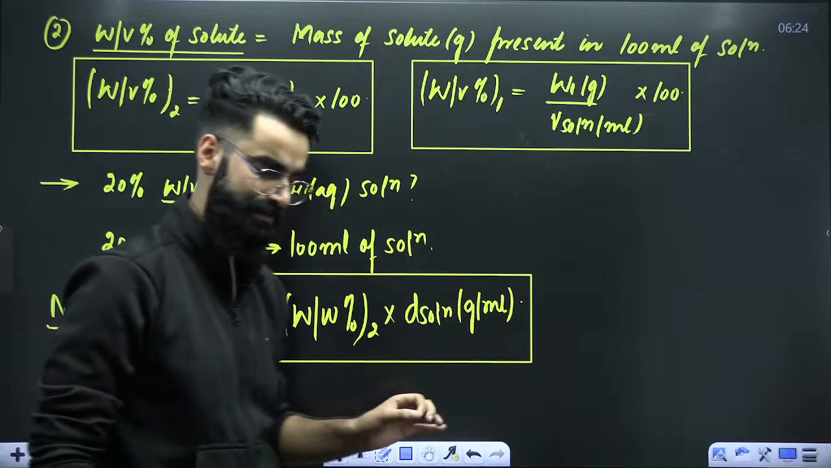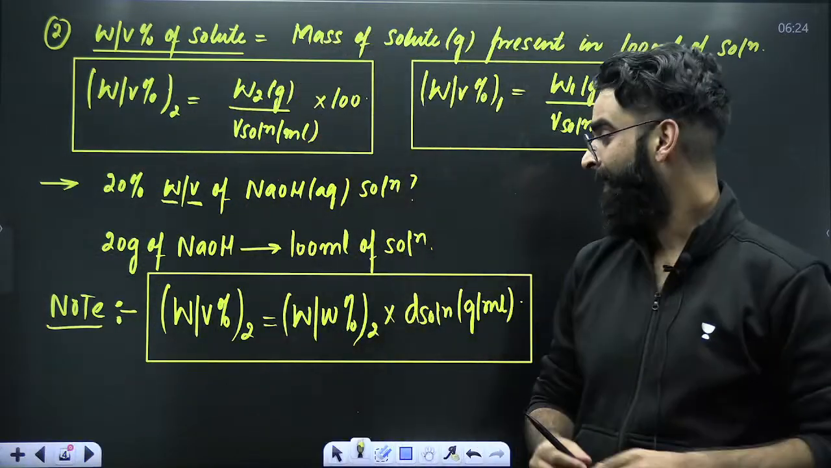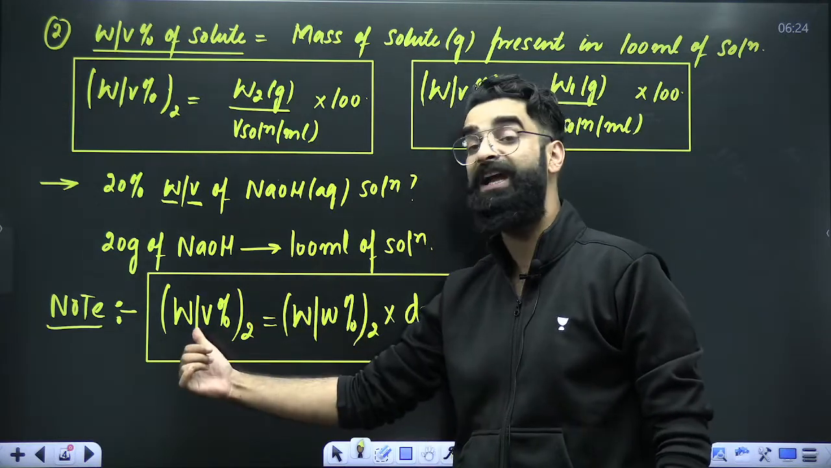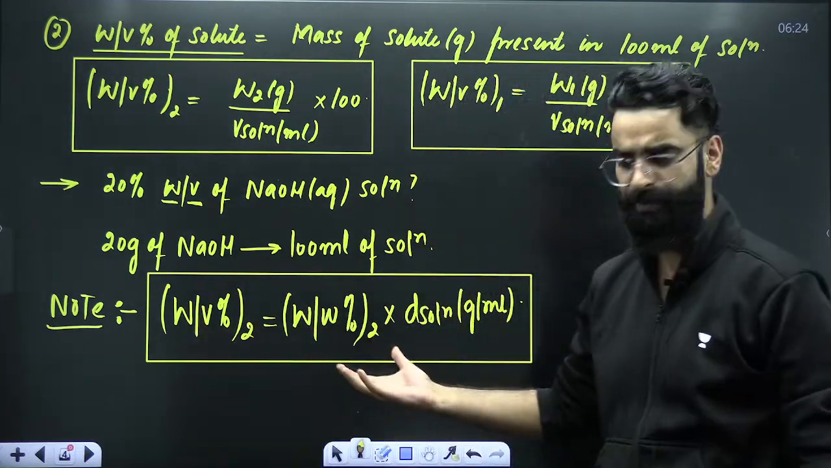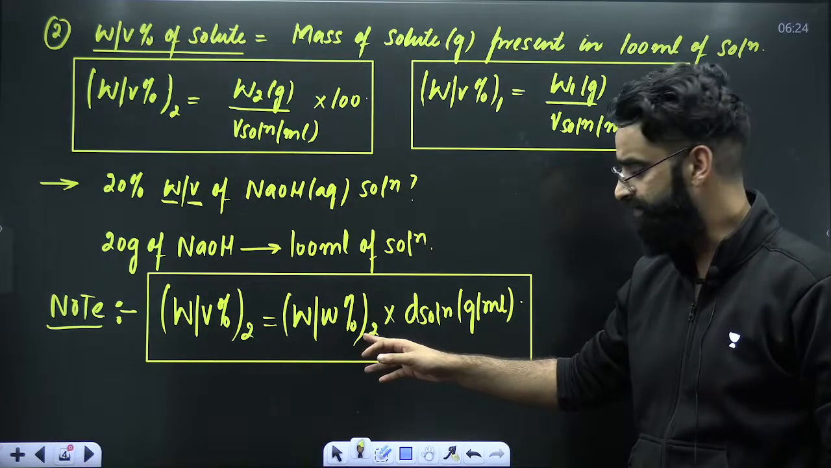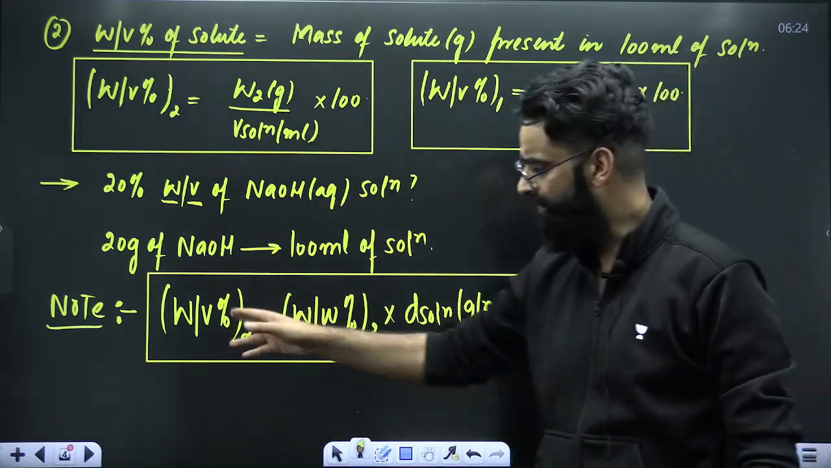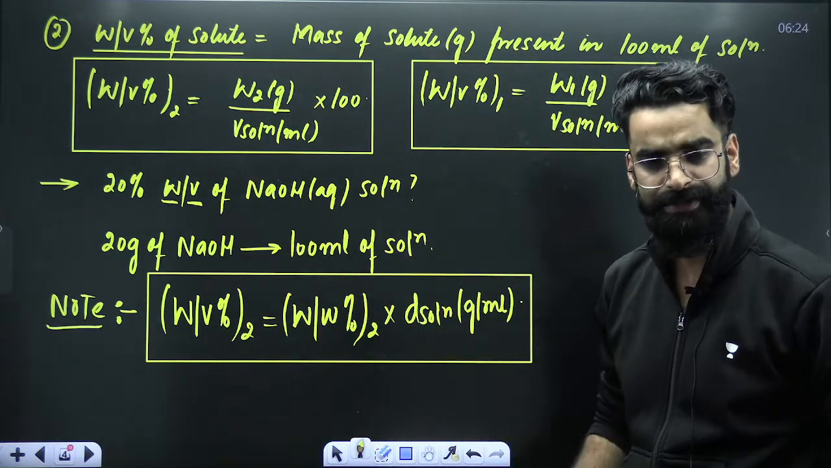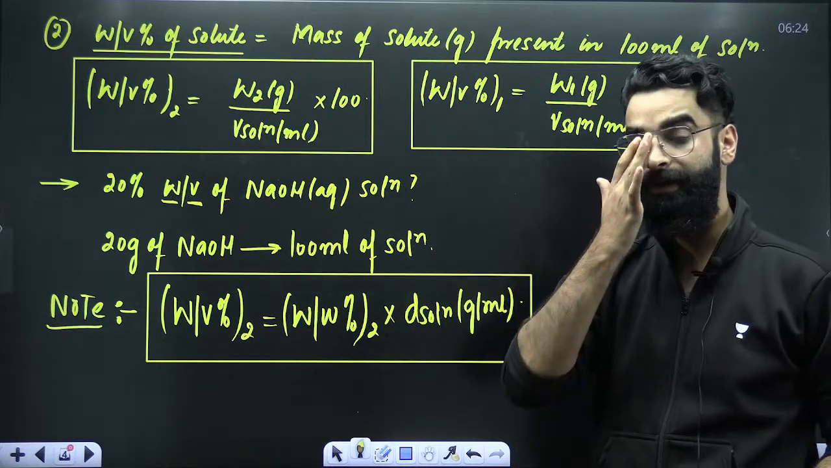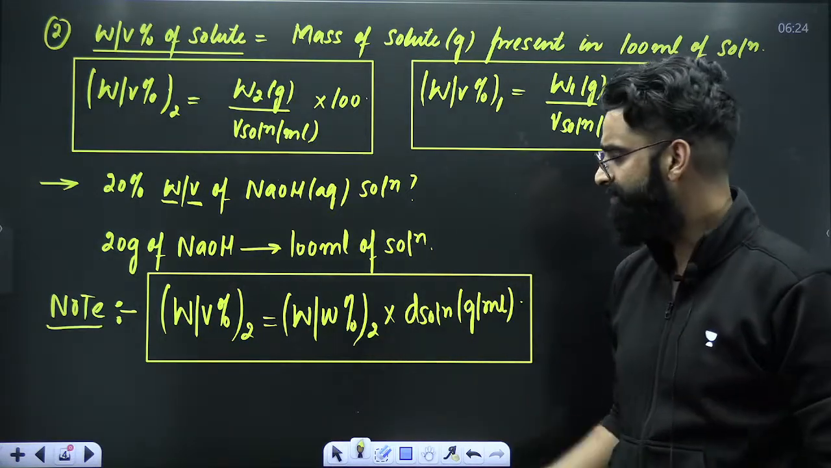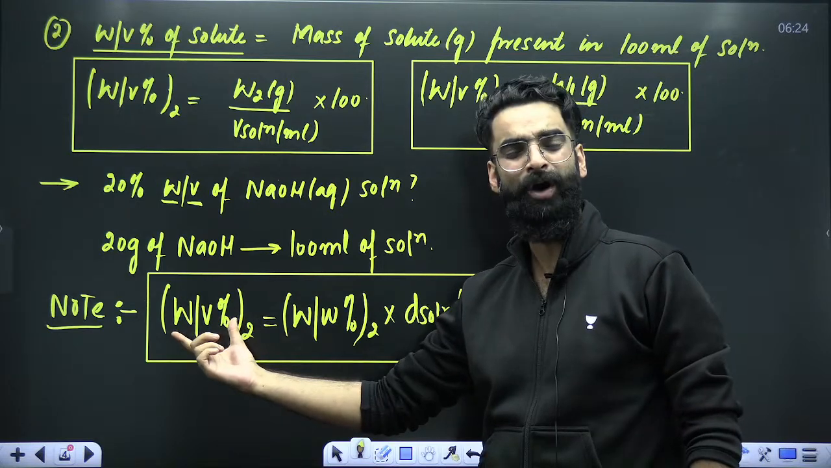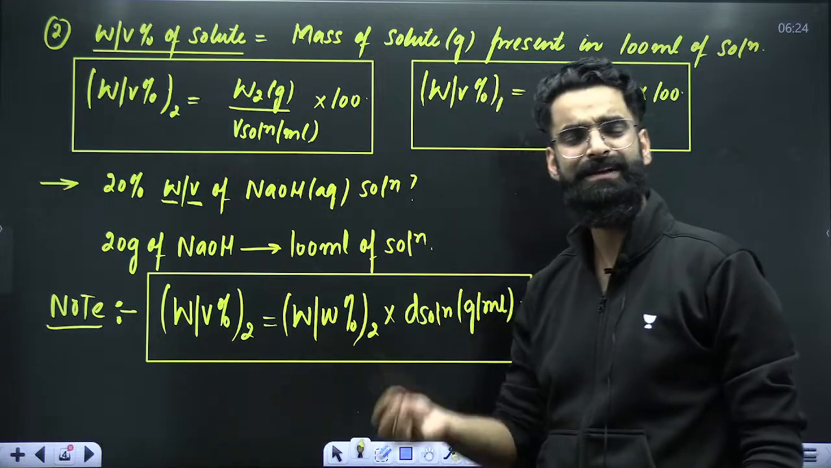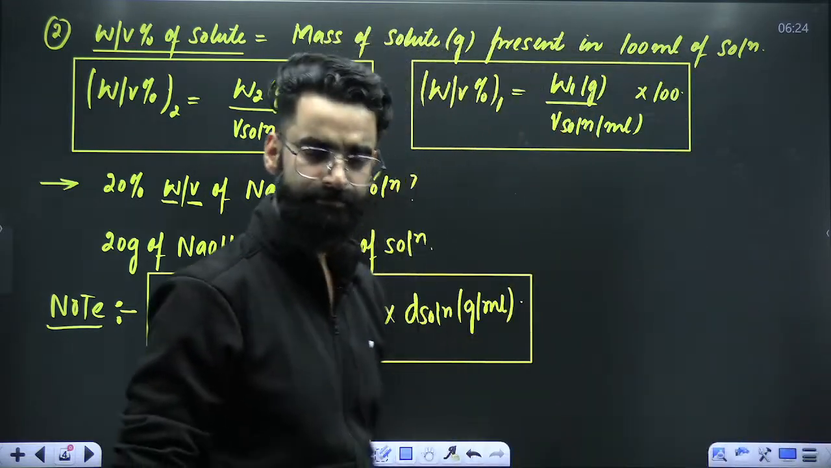This is one important result. There will be a lot of questions in which you will be given weight by weight percentage of solute and you will be supposed to calculate weight by volume percentage of solute. Just use this particular result. Weight by weight percentage of solute multiplied by density of solution gives me weight by volume percentage of solute. As simple as that, right? Its application part you'll get to know in some time. Similarly, there can be weight by volume of solute given and you will be supposed to calculate weight by weight. Accordingly, you have to use this result. It is done and dusted, right?